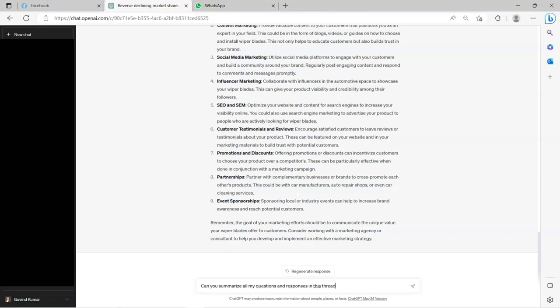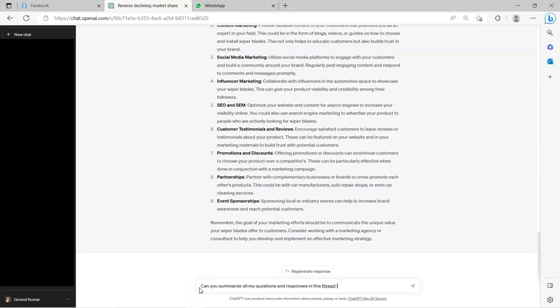We got a lot of information so far. I want to summarize all of these responses, whatever we have discussed so far in this thread, in the form of a PowerPoint presentation. Business analysts always summarize the information in the form of a PowerPoint, right? So that it could be presented to the management or the clients.